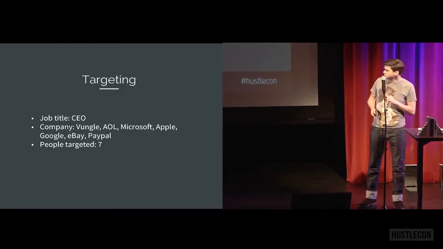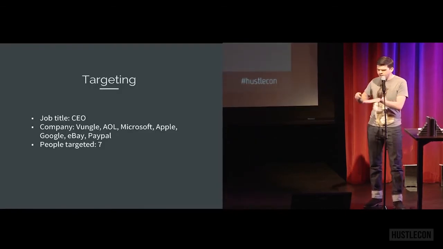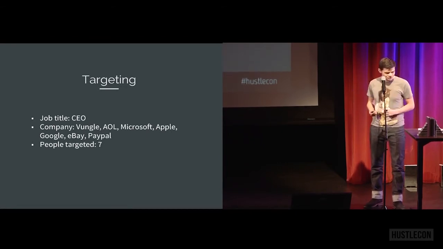I'm not sure how much time we've got, but I want to keep going through this because this is the process that I went through, so I want you guys to see as well. We're going to find out the rules. So targeting 7 people now. Okay, what the hell? It accepted it. So now we know that 7 people is the minimum number of people you need to run an ad on LinkedIn. I don't know why they chose that number. Maybe nobody had actually done this process before.